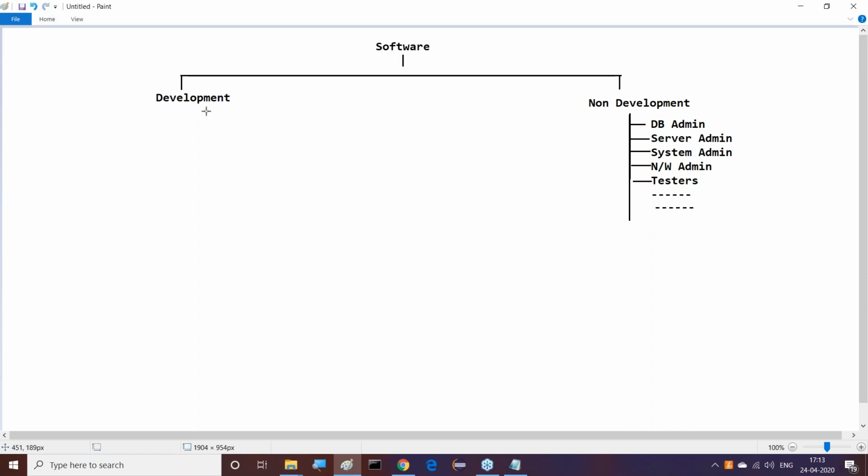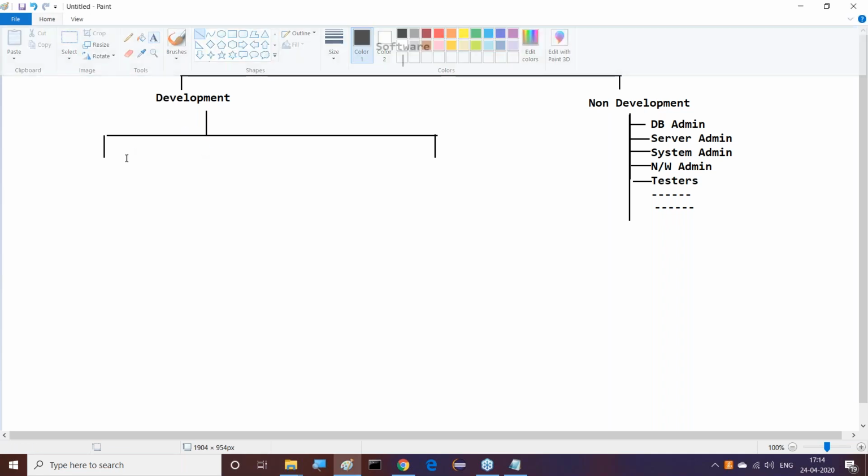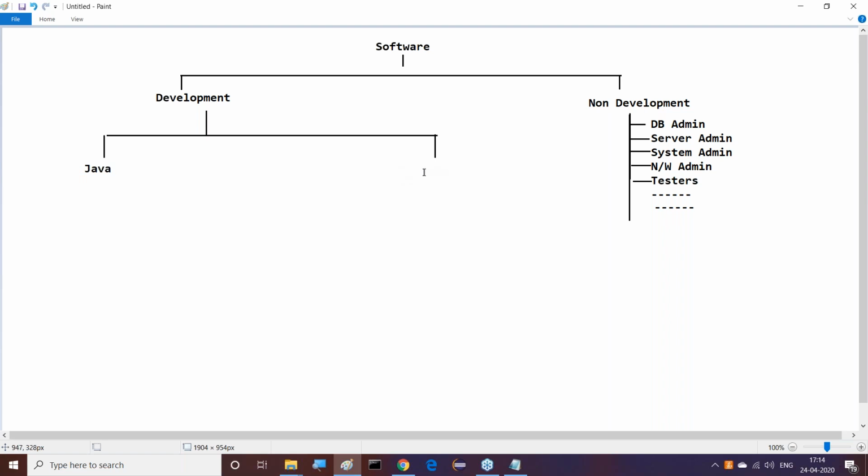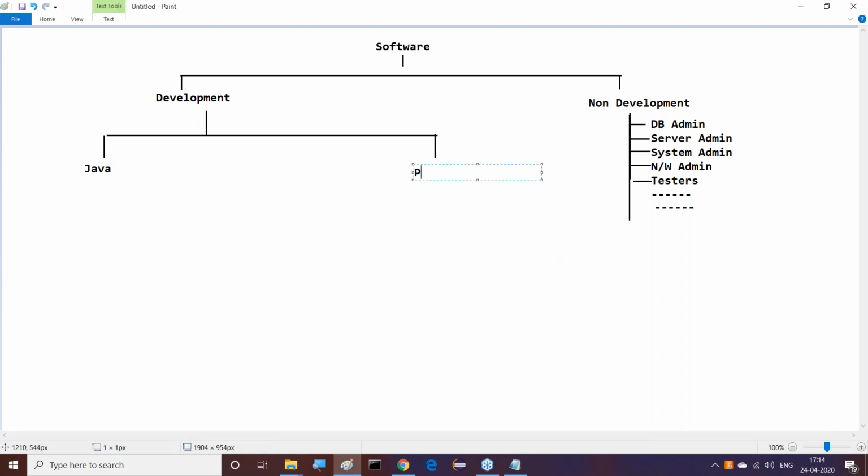Right, so now if we come to the development side, two languages are available at present outside for application development. What are the two languages? The first one is Java. One is Java, and the other one is Python. Good.